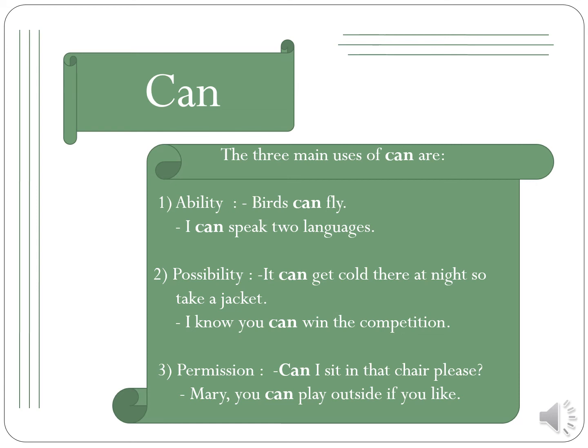The next one is to ask for or give permission or to request something. Can is used to ask for or request permission or give permission. Examples: can I sit in that chair, please? Mary, you can play outside if you like. You can use my umbrella. Okay, that's all about modal verb can. Next slide, we'll continue with my friend Intan.